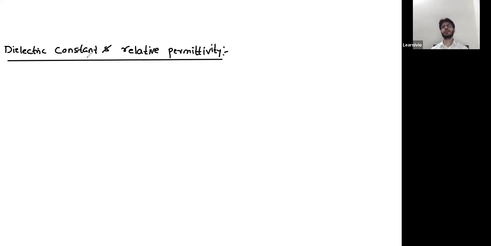Now, this dielectric constant and relative permittivity will help in calculating force in mediums other than free space. Till now, we have done all numericals for free space only.